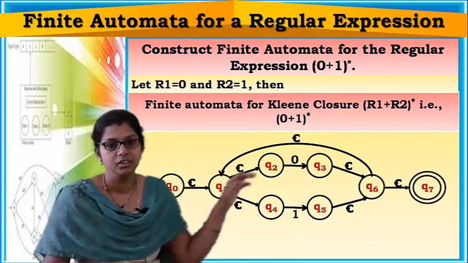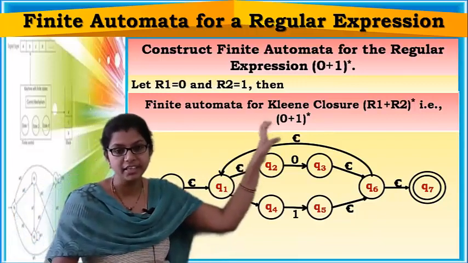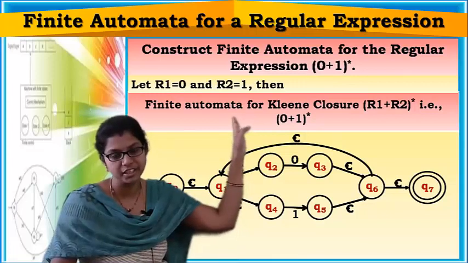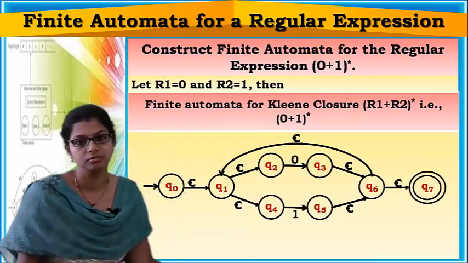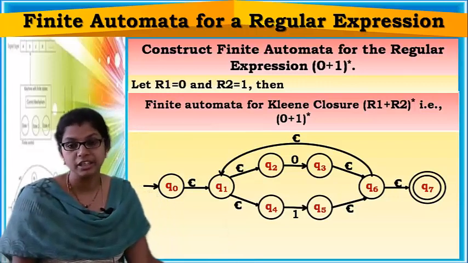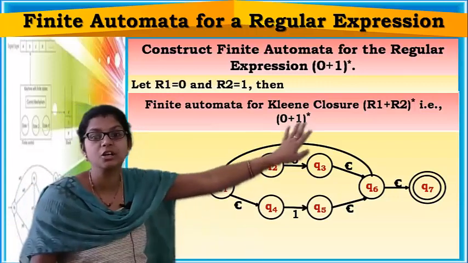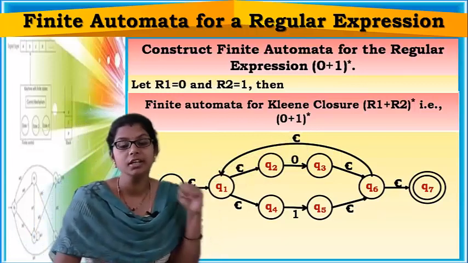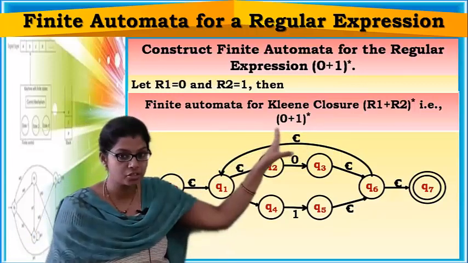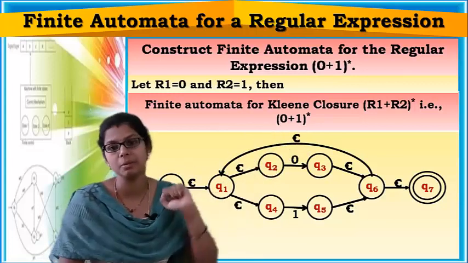Okay? Now, your finite automata should even accept epsilon, because it's a closure, not a Kleene plus, right? Kleene closure means it should accept any combinations of zeros and ones, including epsilon.